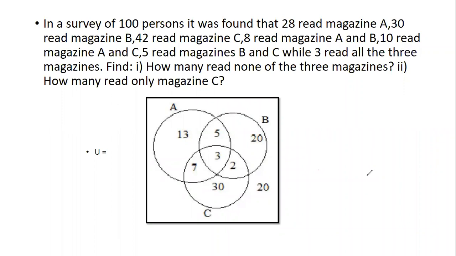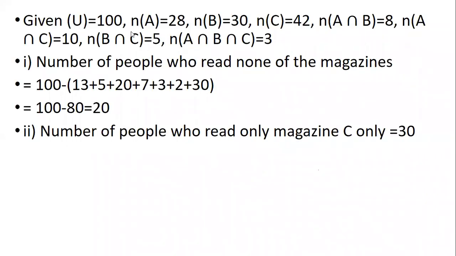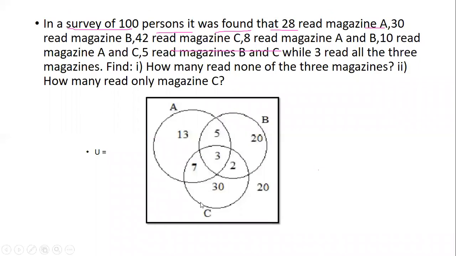Okay, now coming to this slide, all the given information is written down here. U is 100, A is 28, B 42, intersection A, intersection C, whatever we had solved or put into the Venn diagram is all given here. Now coming to the first question, in the Venn diagram, I asked you to add up all the numbers which are there in the sets, right?